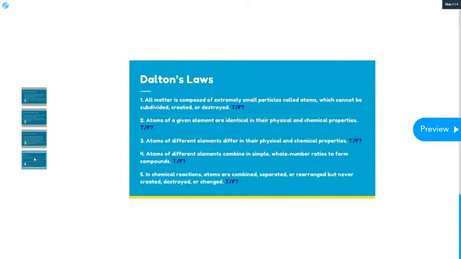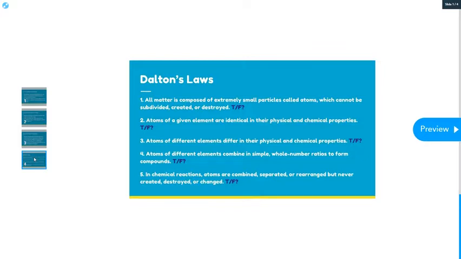Then we also have 5 laws of matter that this guy named Dalton came up with, and we call them Dalton's laws. So in these 5 laws of matter, some of them are still applicable today, and he came up with these a long time ago. So it's pretty impressive considering the technology that they did not have available at the time, that they were able to come up with these laws.